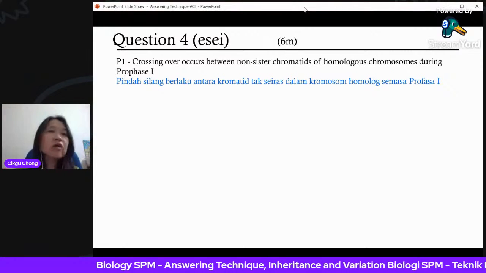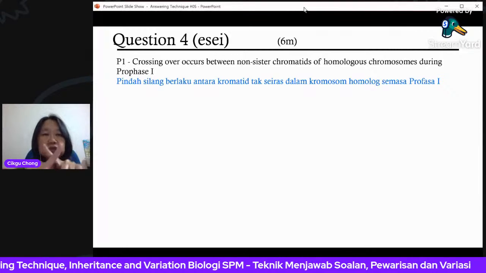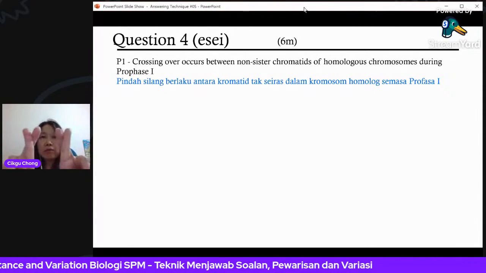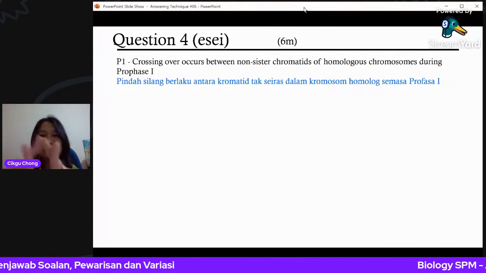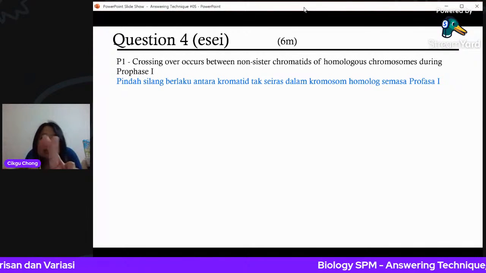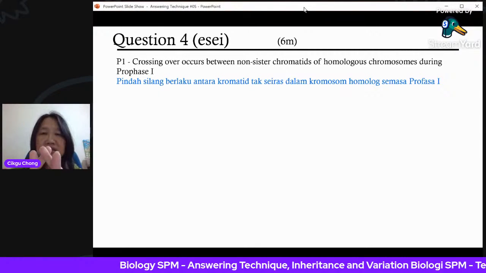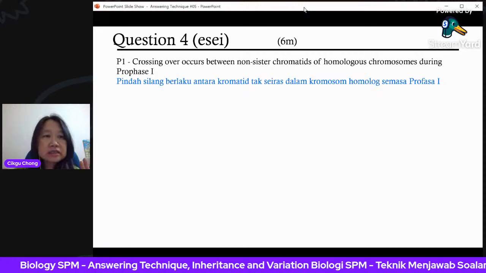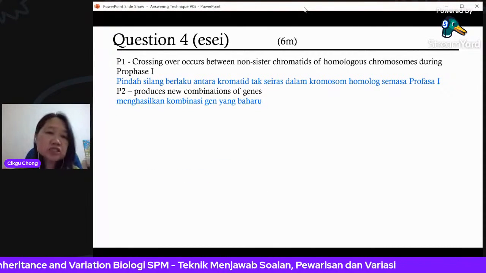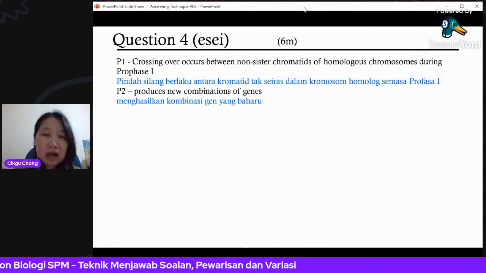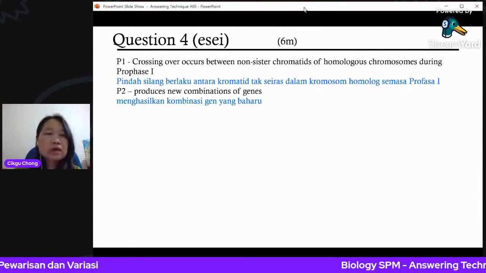Okay, pindah silang or crossing over occurs between non-sister chromatids of the homologous chromosomes during prophase 1. So you have 2 X's here. These are the homologs. They are together, and then one part of them will overlap. They are non-sister chromatids. It is always between non-sister chromatids, never between sister chromatids. This produces new combinations of genes, menghasilkan kombinasi gen yang baharu. We call it recombination or recombinant.